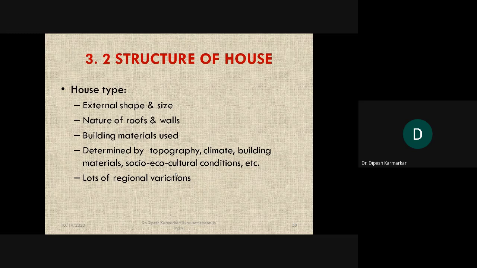Climate, abhi humne dekha, whether you are in an area of extremely higher rainfall or lower rainfall, or higher temperature or lower temperature. Especially, I don't remember whether I got that picture, but I should have got that picture of a house in Rajasthan, especially western Rajasthan, the arid area. You'll find that the Rajasthan houses have very small windows. अपने यहाँ कैसे बहुत बड़ा विंडो होता है. But उनके यहाँ you will find the houses are more closed. Windows are very narrow, very small.